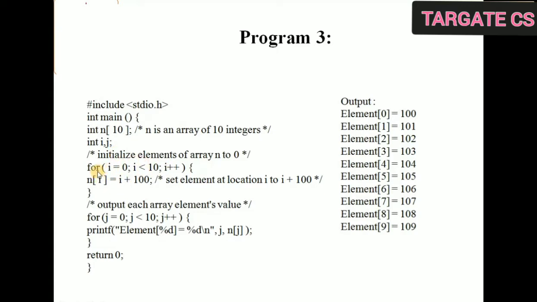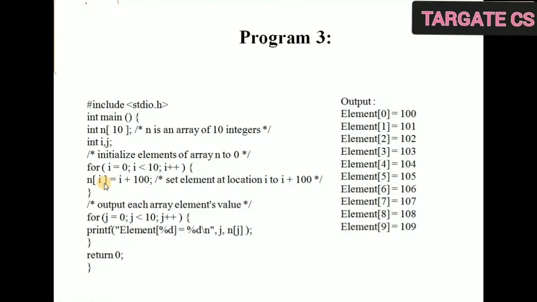Then initialization of array elements: i starts from 0, i less than 10, i plus plus. So n[i] means the ith element of the n array. n is the name of the array, i is the index.